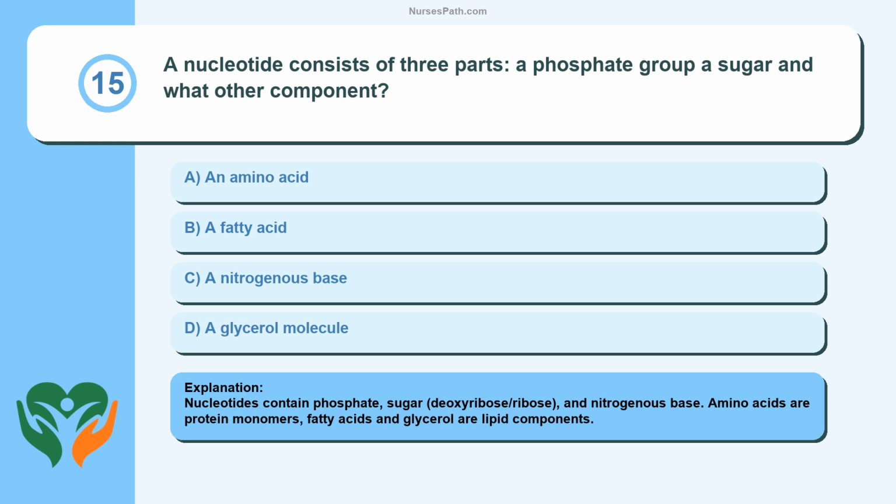Nucleotides contain phosphate, sugar (deoxyribose or ribose), and nitrogenous base. Amino acids are protein monomers, fatty acids and glycerol are lipid components.